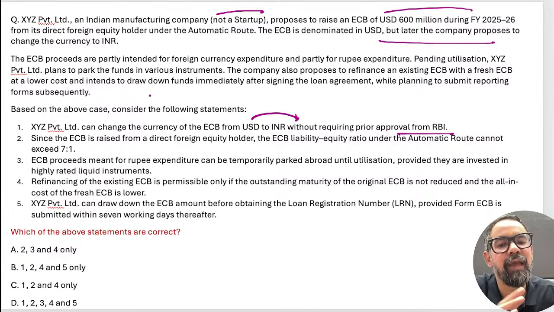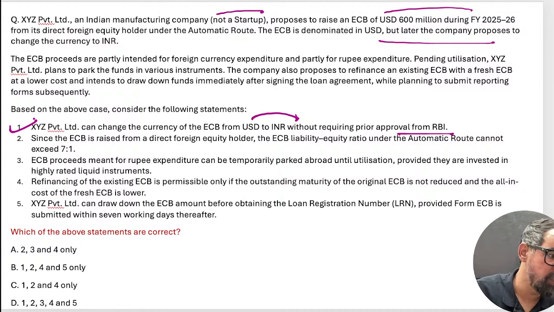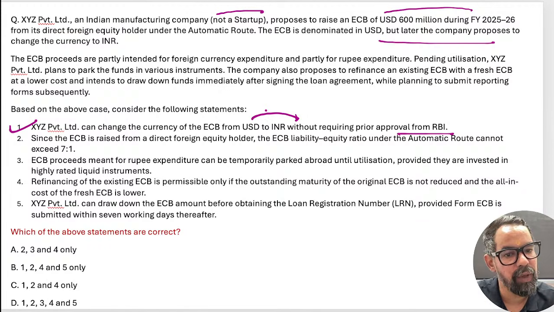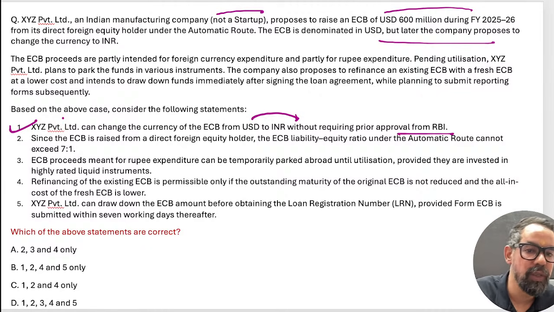Yes, that is when they are issuing it, that is their case. Statement one is true. Why is statement one true? This is a case where they can issue in foreign currency or INR denominated, okay? You do not have to take permission for that particular one. So ECB can be INR denominated or USD.